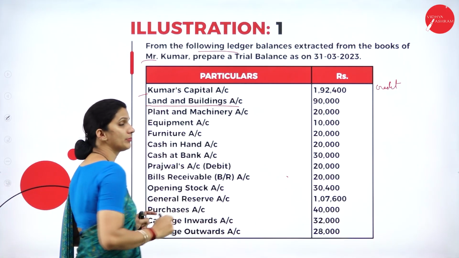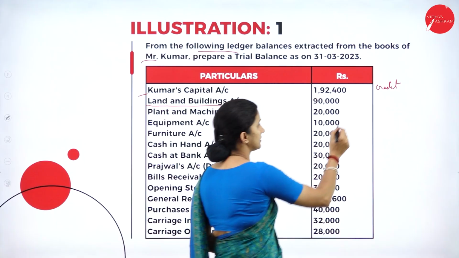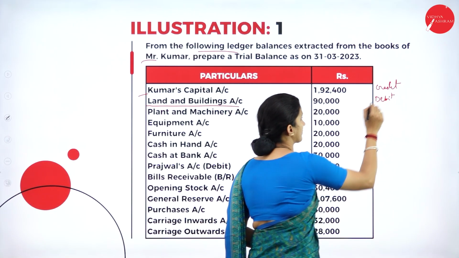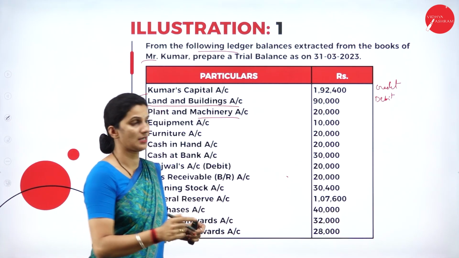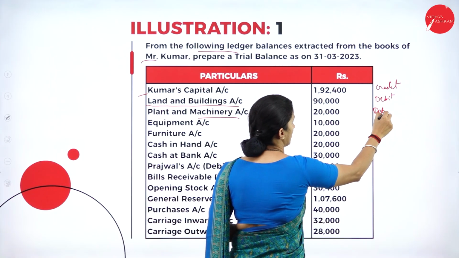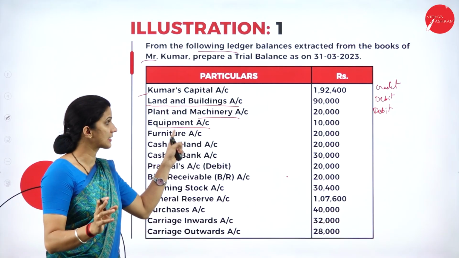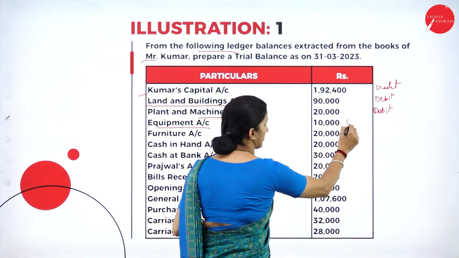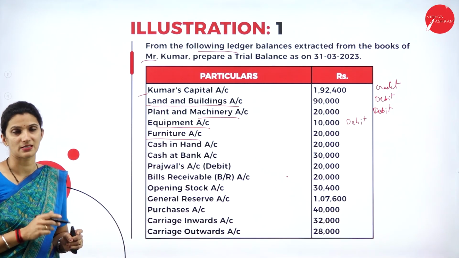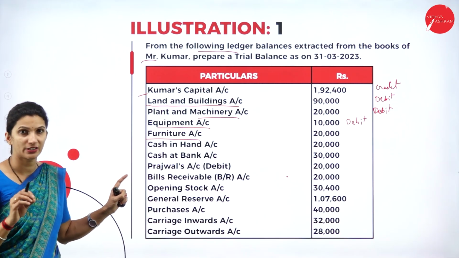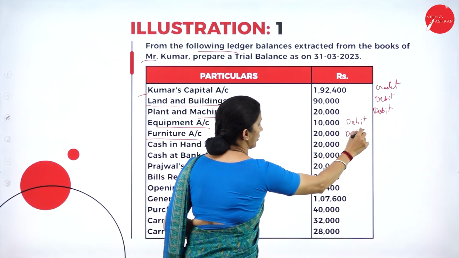Then we have the land and building account. It is a fixed asset. So as I said earlier, all assets come under the debit balance. Then we have the plant and machinery account. That is also a fixed asset, so it comes under the debit side. Then we have the equipment account. Again, it is an asset to the business, so it comes under the debit side. Then we have the furniture account. The furniture of a business is an asset to the business. Whatever furniture they have is considered an asset. So we will write it under the debit side of the trial balance.